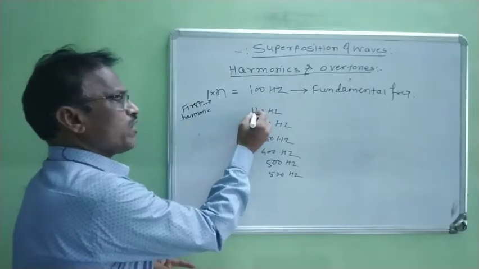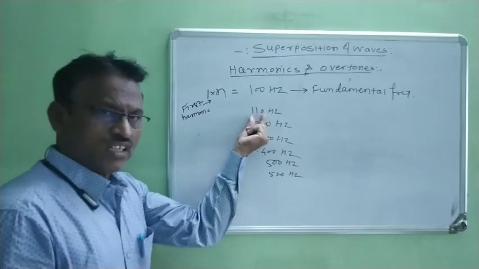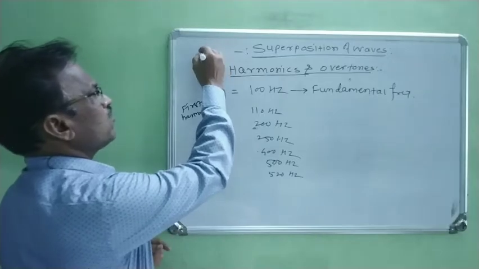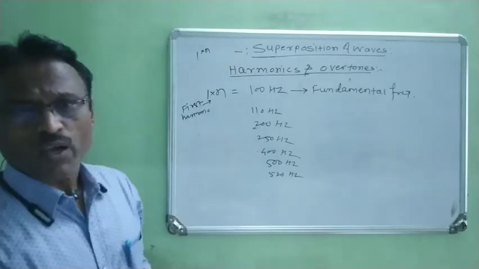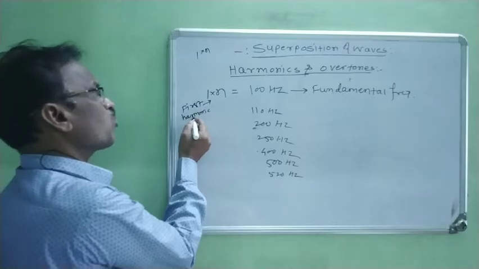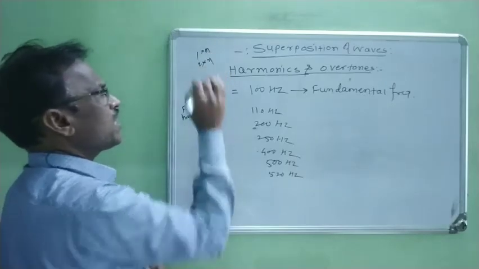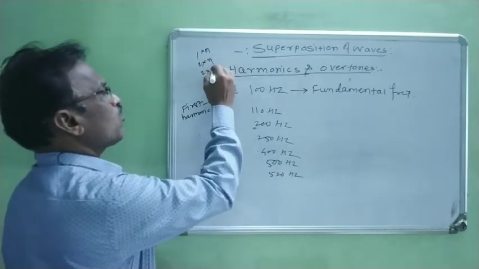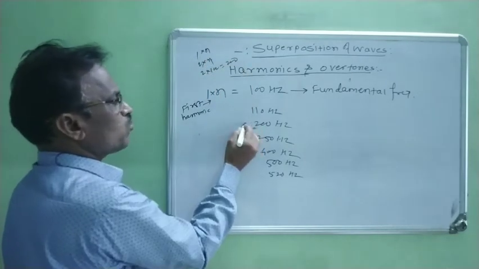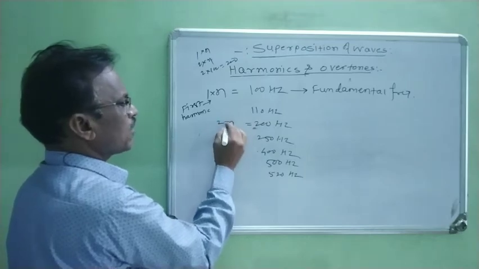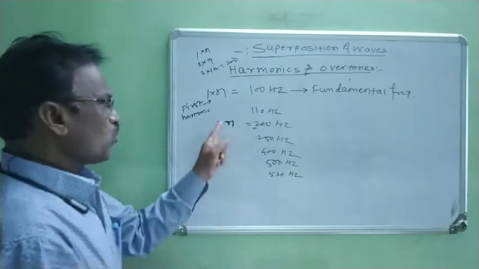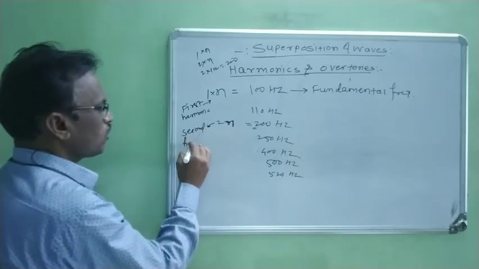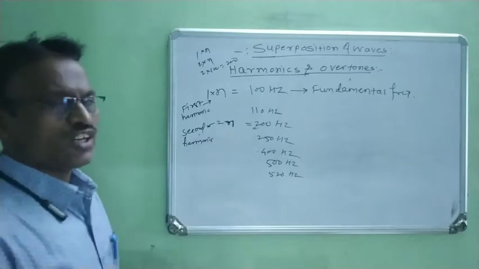Now, when this fundamental frequency is multiplied by 1, it gives us the first harmonic. But when it is multiplied by 2, it gives us the second harmonic. Multiplying 2 into 100 gives 200. Therefore, this 200 is nothing but 2n. Now 2n is known as the second harmonic.